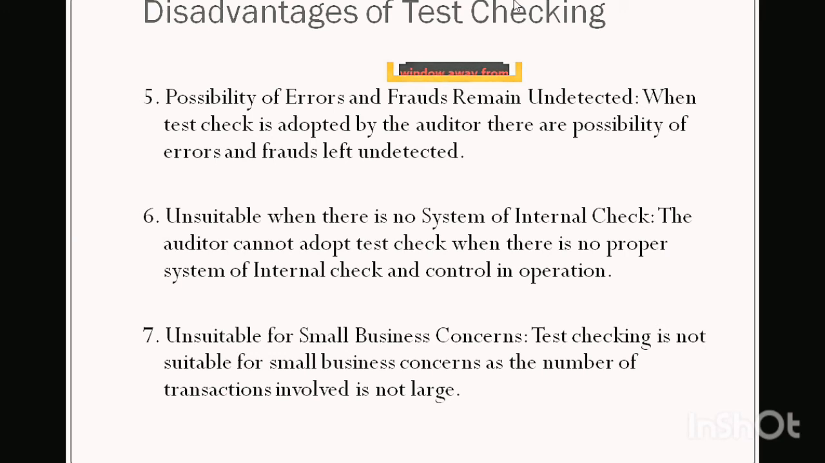Point number 6. If the auditor applies test checking to those organizations where he is not satisfied with the internal check and balance system, that is the internal check and control system, then test checking fails. Test checking is not to be applied where the internal check control system is not strong. Point number 7 states that at all organizations test checking is not to be done. In small organizations, the number of transactions is not very large, so test checking should be avoided when audit is done of small business concerns.